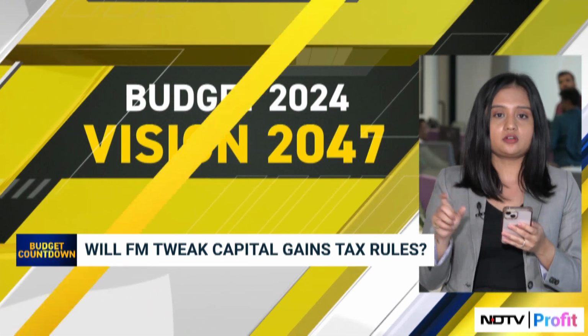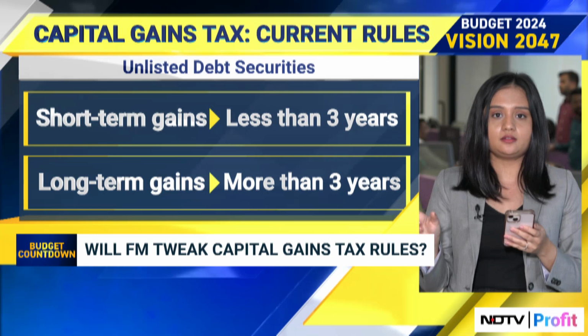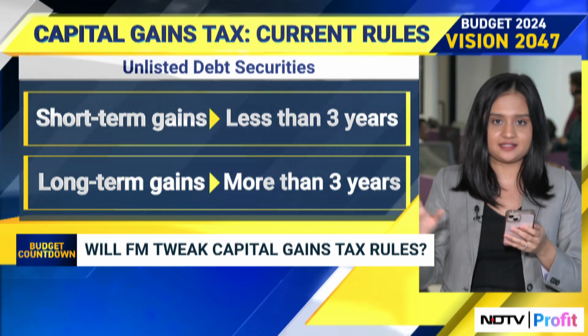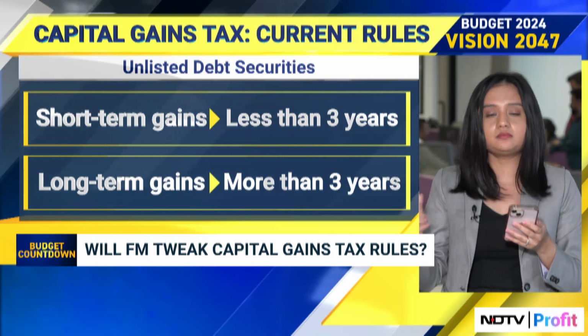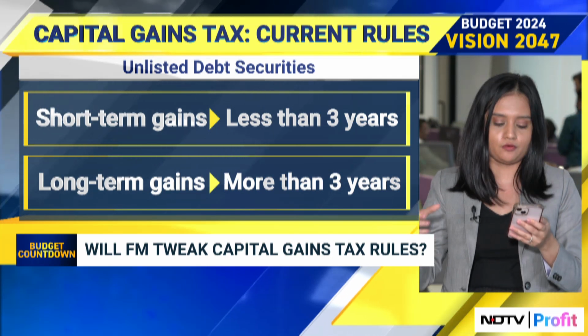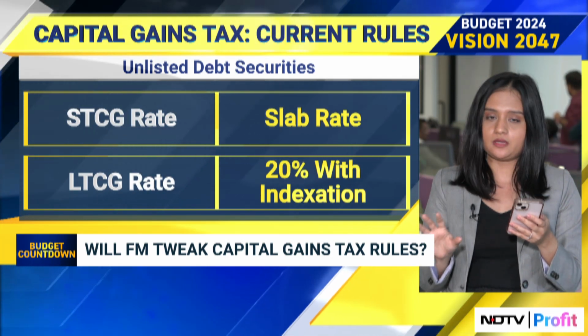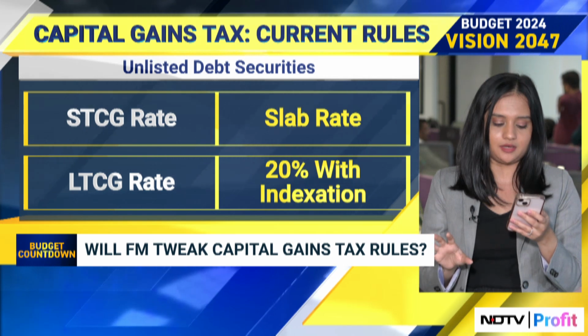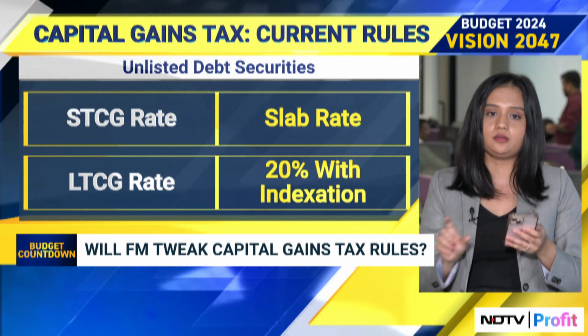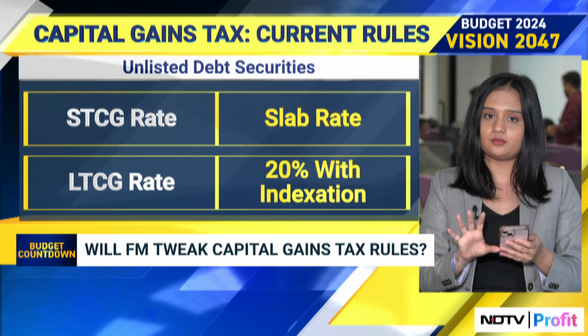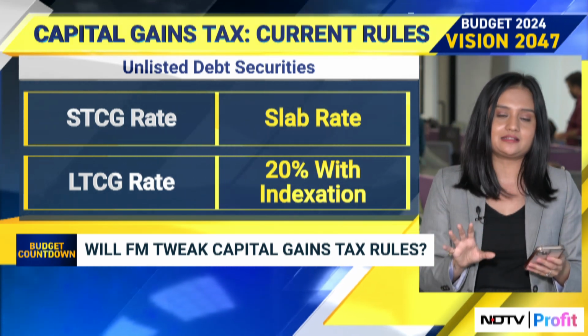For this, short-term capital gains is considered when the securities are held for less than 3 years, and long-term capital gain when the securities are held for more than 3 years. And for this as well, short-term capital gain is taxed at slab rate and LTCG is at 20% with indexation. So these are the various ways in which different asset classes are taxed.